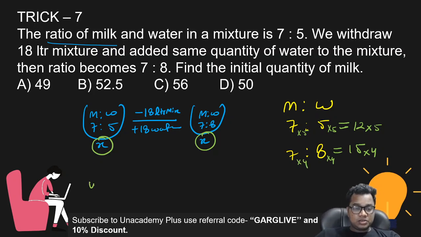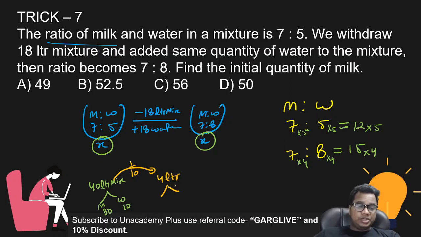If you have a 40 liter mixture of milk and water, in this milk is 30 and water is 10, right? Now if I'm taking out one tenth of the mixture, one tenth of the mixture is 4 liter.